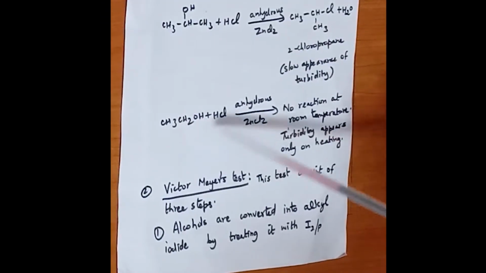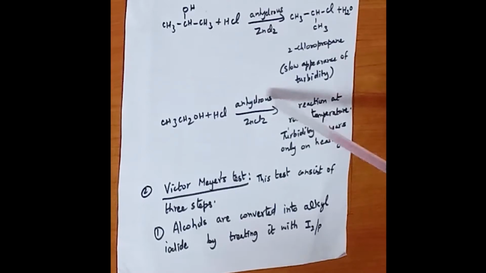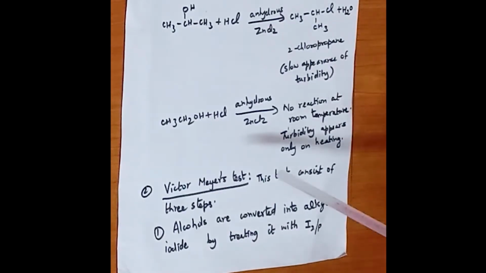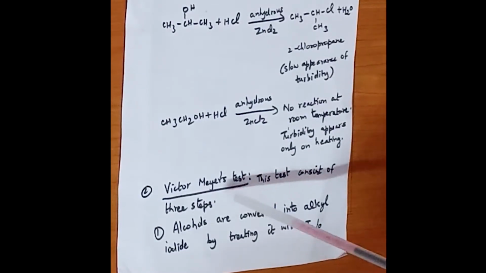The third one is primary alcohol, which reacts with HCl in presence of anhydrous zinc chloride, right? There is no reaction of primary alcohol with Lucas agent at room temperature. Turbidity will appear only on heating. So this is the Lucas test to distinguish primary, secondary and tertiary alcohol. Next we are going to see the second test, Victor-Meyer test.